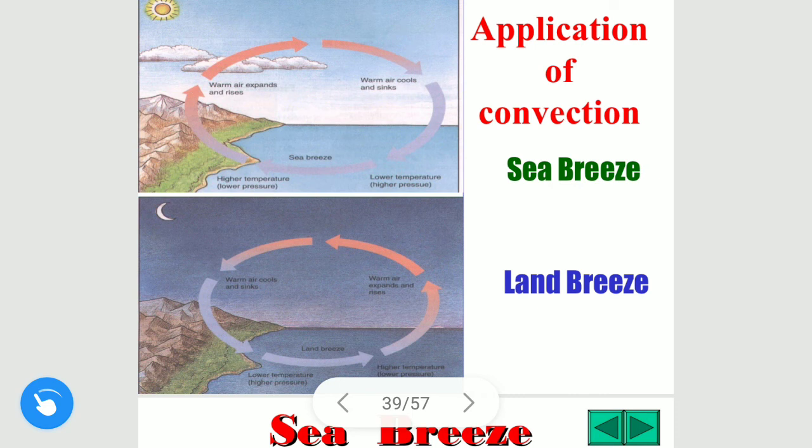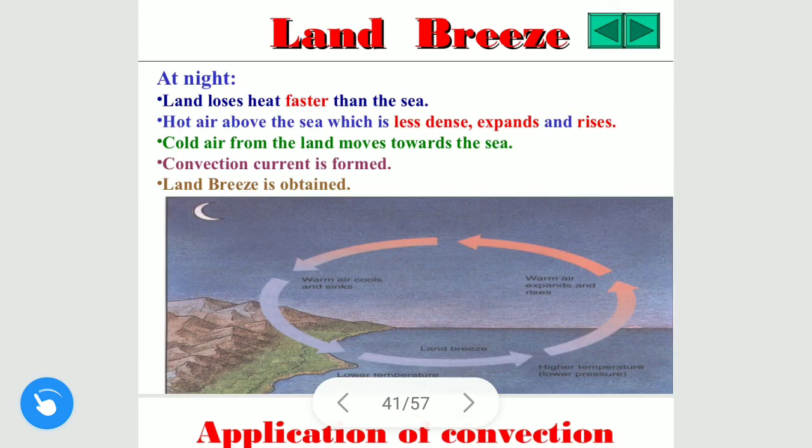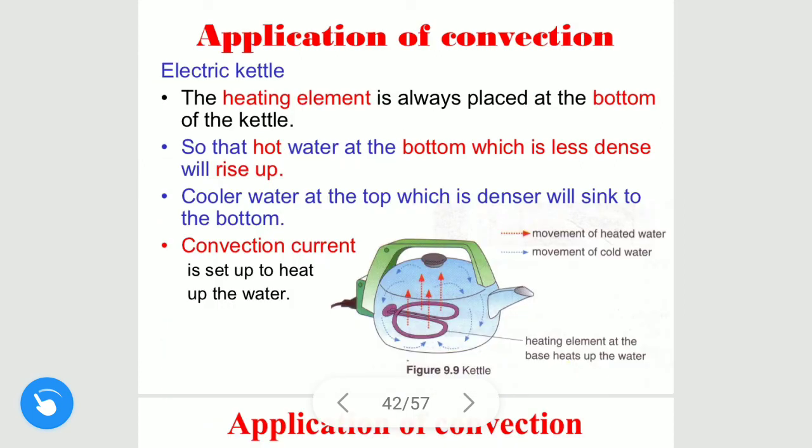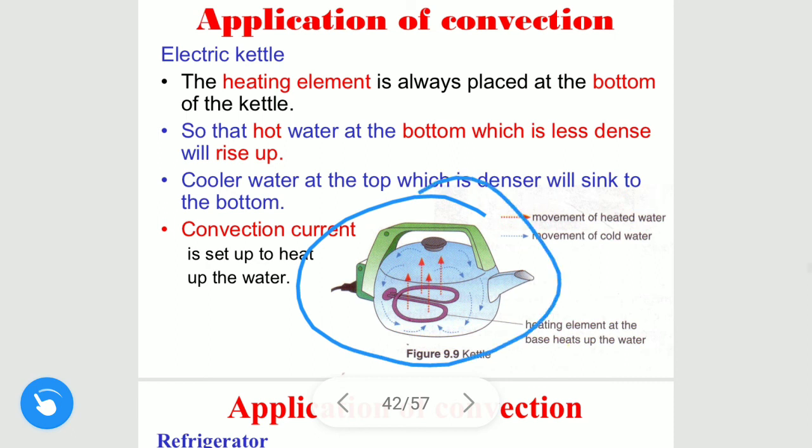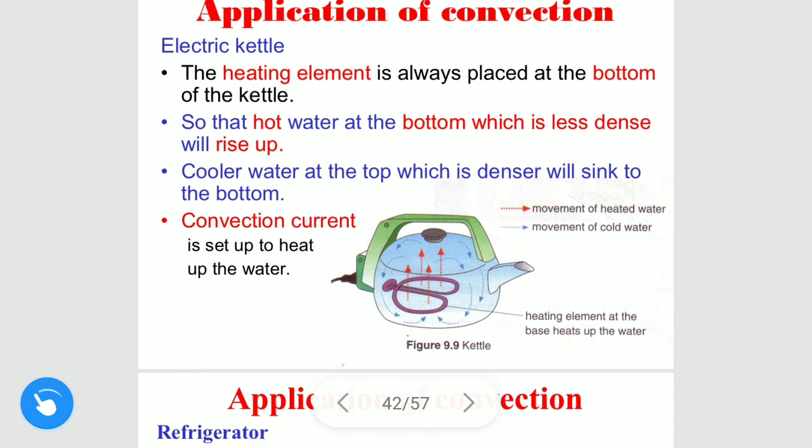Applications of convection: sea breeze and land breeze. I am not discussing them because I hope you all know this. Other examples of convection are the electric kettle. You might have seen that in an electric kettle, the holder will not become hot. Why?